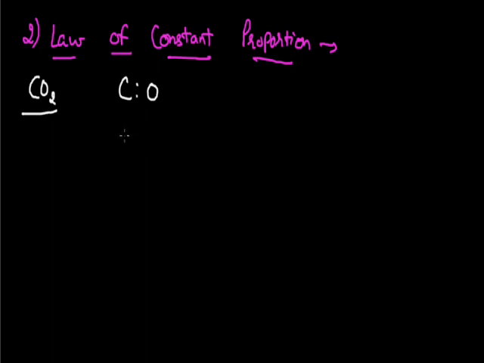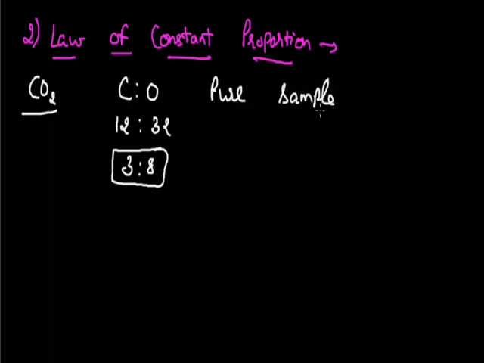If I find the value of this ratio, then as we can see, in this molecule only one atom of carbon is there and the mass of one atom of carbon is 12. In the carbon dioxide molecule, two oxygen atoms are there and the total mass of oxygen atoms in the carbon dioxide molecule is 32 gram. Now if I compare the ratio, the ratio will be 3:8. Then according to this law, if a pure sample of carbon dioxide is taken, the ratio should always be 3:8.